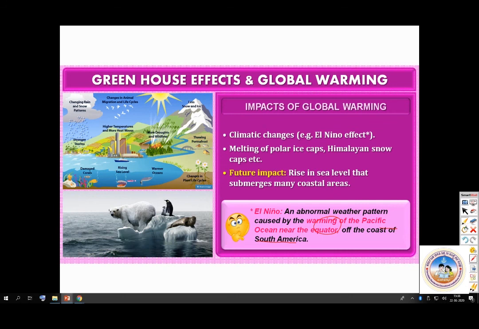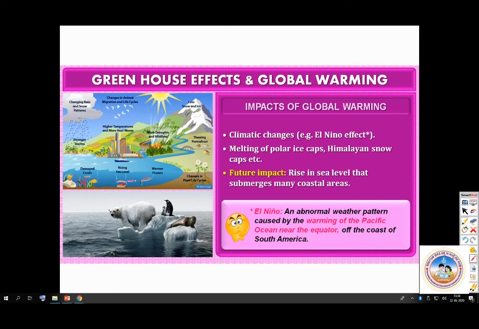El Niño effect is the abnormal weather pattern caused by warming of Pacific Ocean near the equator of the coast of South America. So melting of polar ice caps. So if the polar ice caps melt, what will happen? The water will be excessively pushed into the ocean and the ocean will rise. As the ocean level rises, what happens? The sea level rises. The coastal areas will get submerged.